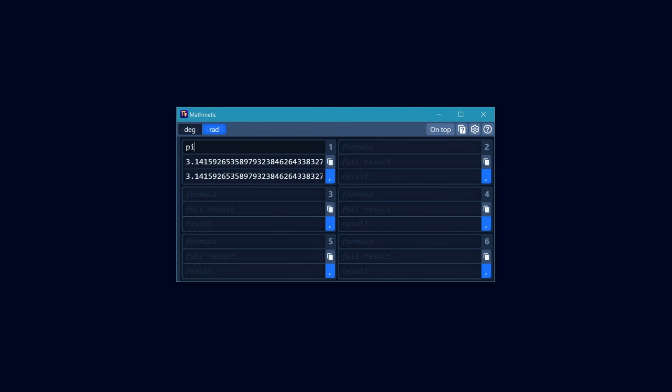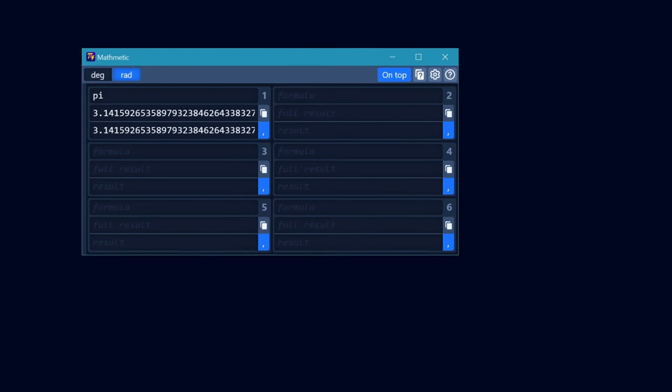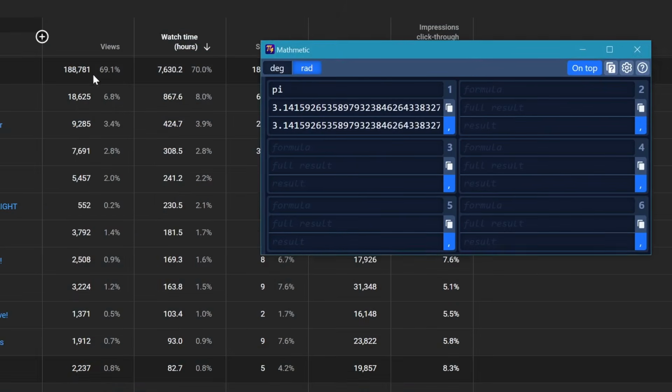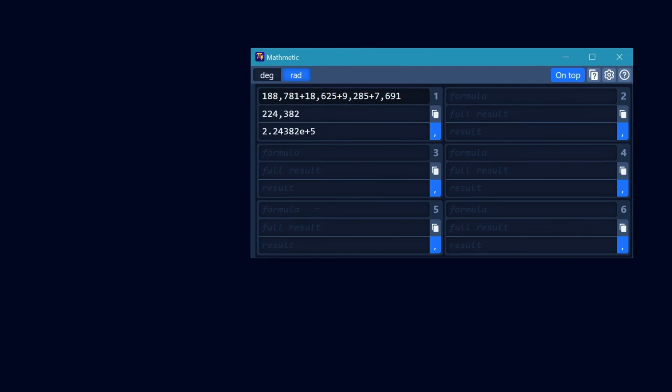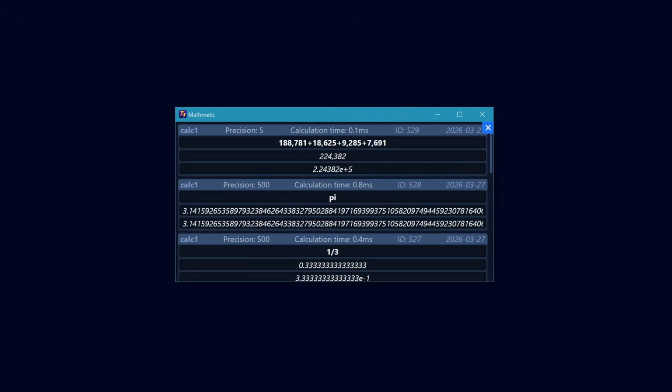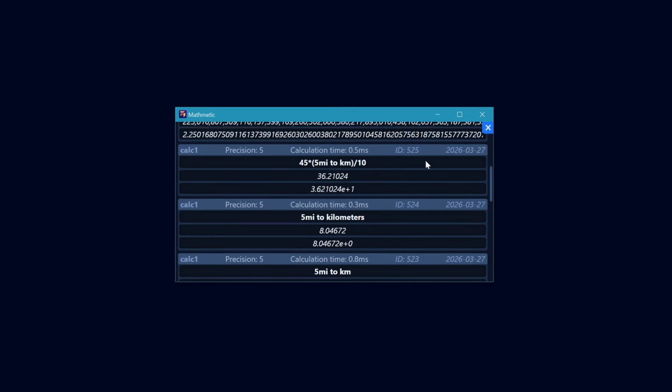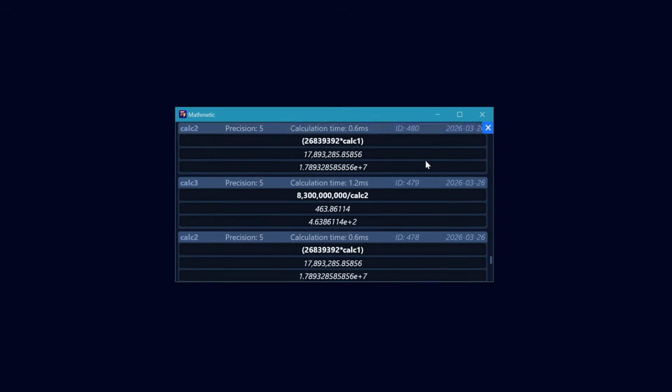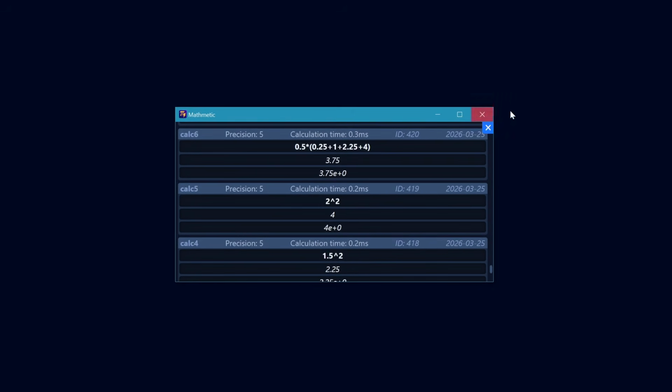Anyway, I know I said that was the final feature, but there are 2 others worth mentioning real quick. This option here, which forces the application to stay on top of other windows. It's super useful when copying a bunch of numbers and makes it easy to use Mathematic alongside other applications. And lastly, calculation history. This holds up to 100,000 history entries, which should last like 10 years or so unless you're calculating hundreds of things every single day.